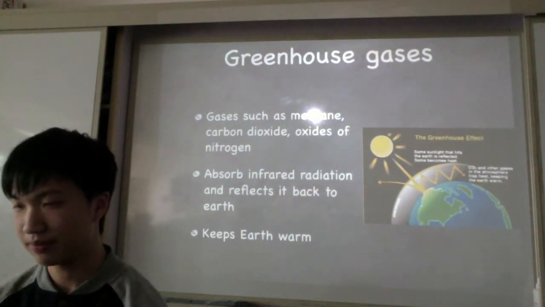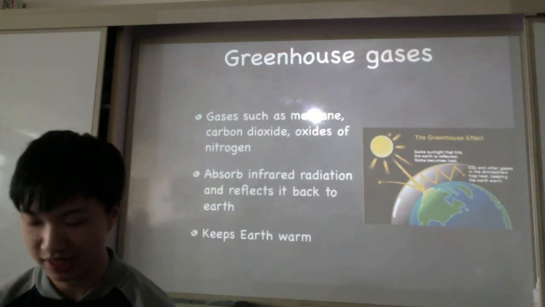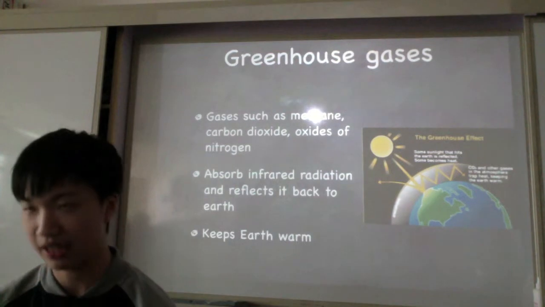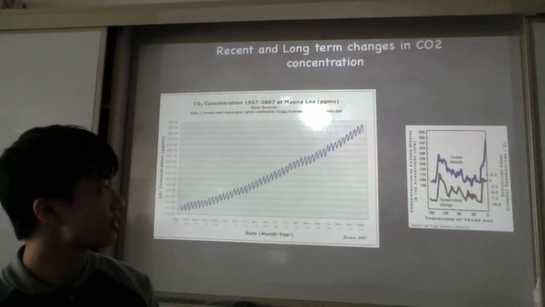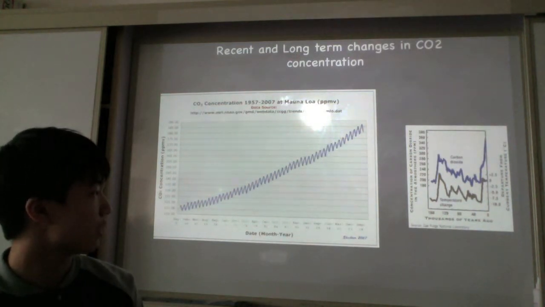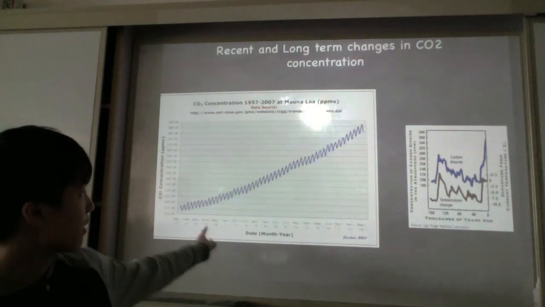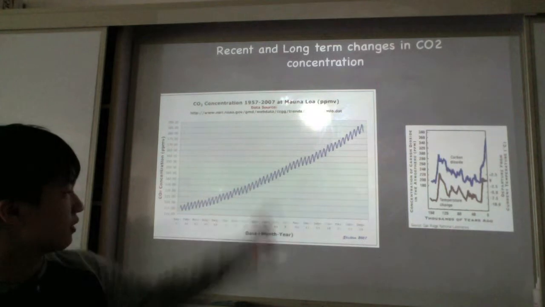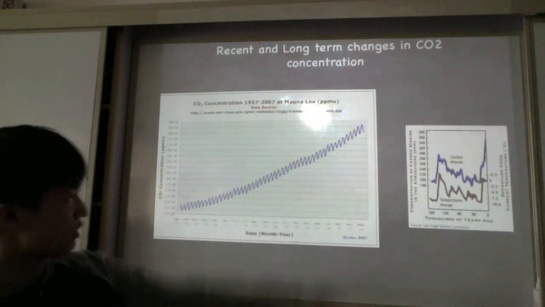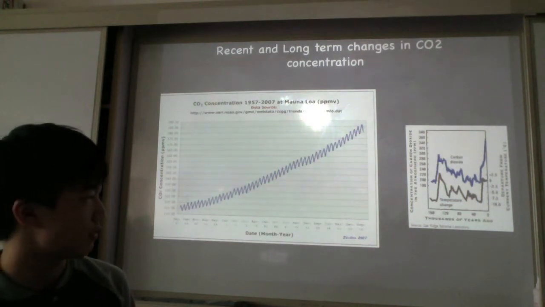And due to the increase in carbon emissions from human activity, there has been an increase in the Earth's temperature. As we can see from these graphs, there has been a steady rise in the Earth's temperature over the past couple of decades. From this graph, as you can see from the steady carbon emission increase, and by looking at the other graph, we can see that the carbon dioxide has exponentially increased within the past 20,000 years.